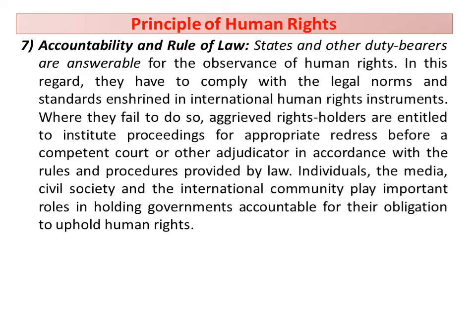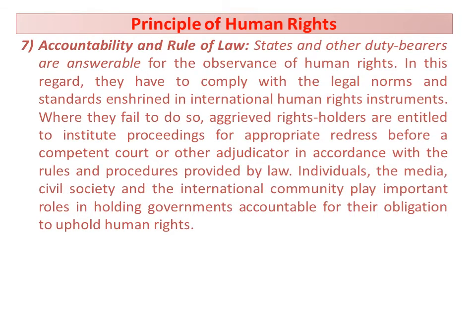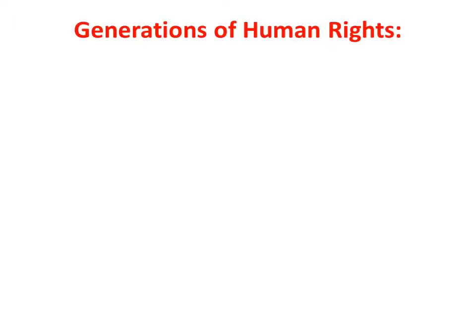Accountability and rule of law is another important principle of human rights. Accountability means a state reacts to human rights properly. If it fails to react, then the international community is obliged to react. And another is the rule of law. Rule of law means always being governed by the national law. So human rights are also governed by laws.